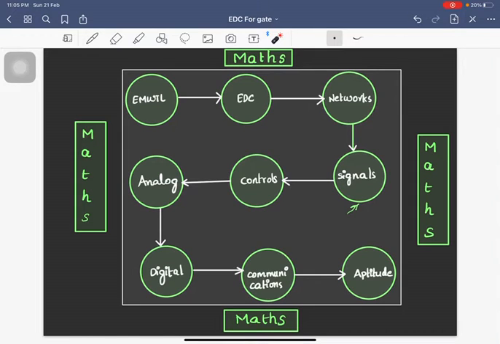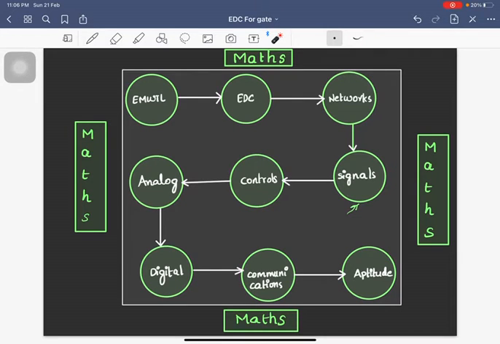So, hello everyone. We are going to start a series of lectures on electronic devices and circuits for GATE ECE students. These lectures are not completely packed with the theory of electronic devices, nor completely packed with solving problems for GATE. But this provides a good balance between the amount of theory that you need to have for electronic devices and also how to tackle the tricky problems that are going to be asked in the GATE examination. This series of lectures will be a mixture of both theory and problem solving.